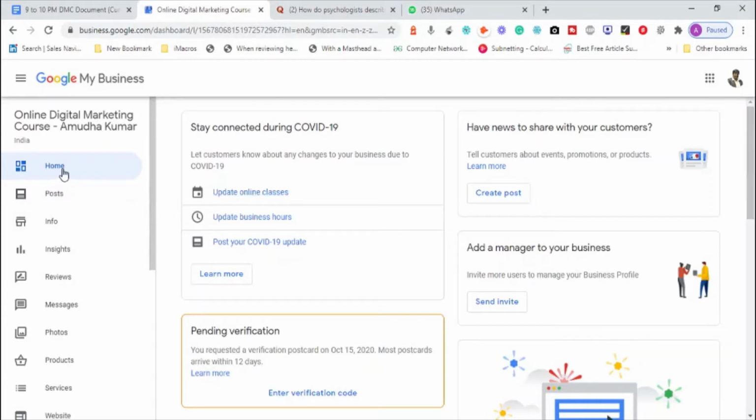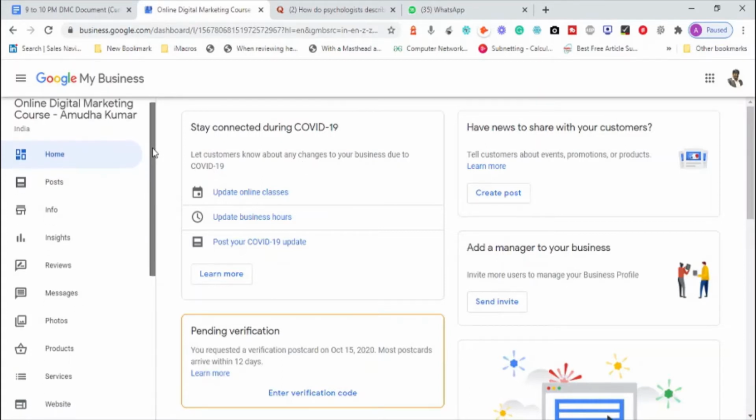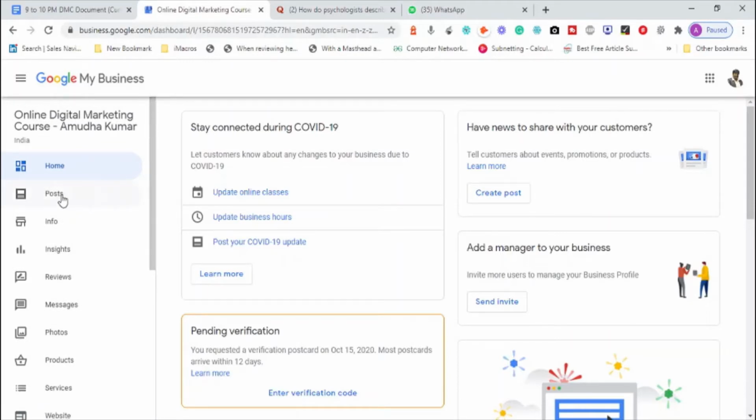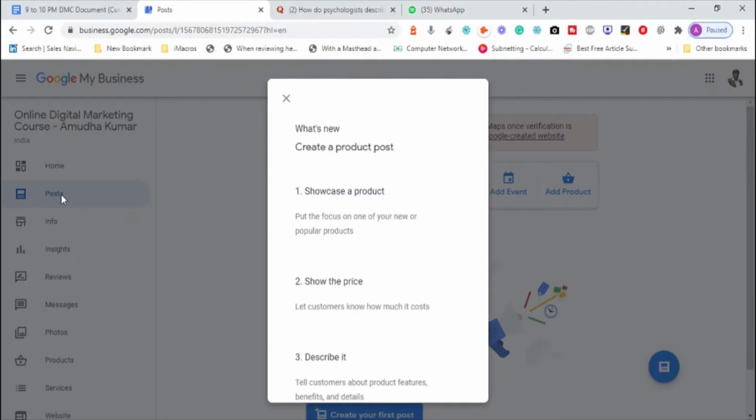There is something called home, posts, info, insights, reviews, messages, and we are trying to understand what all of this is. Basically there is something called posts. You click on this post. It is something where you regularly create and update about your business, preferably one update every 7 days. If you have a product, tell people that I have this product, showcase the product, add the price of the product, describe what this product is all about, and hit publish.